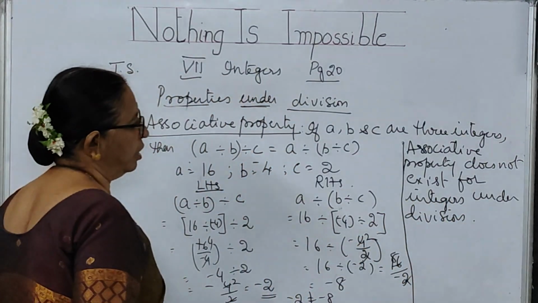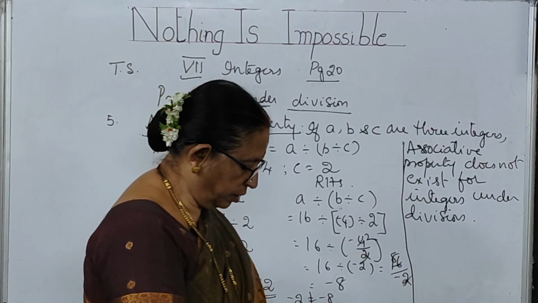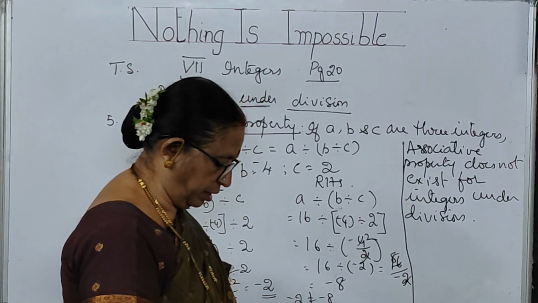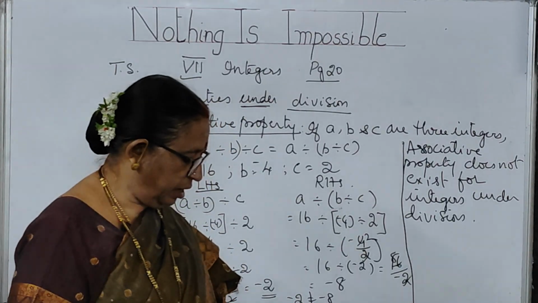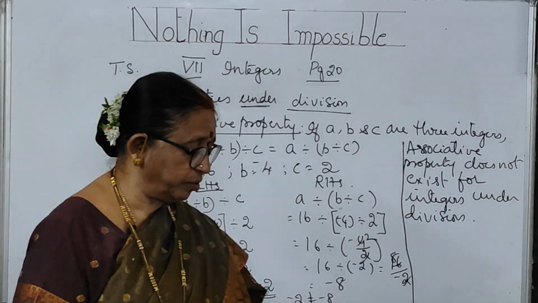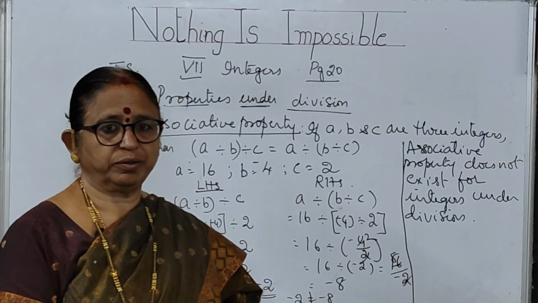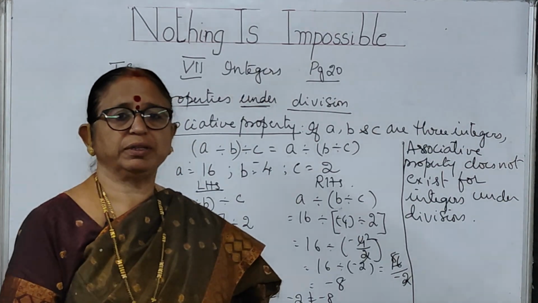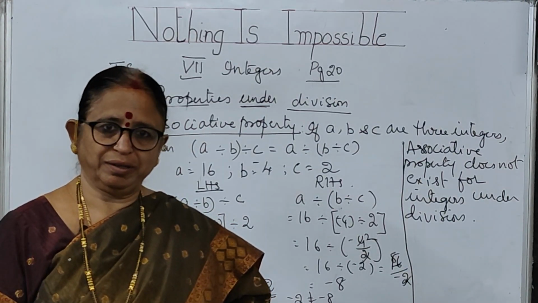So this is the associative property, children. We have understood that the closure property is not there, the commutative property is not there, and the associative property is also not there for integers under division. I hope you have understood today's class, children. We will see the next part in the next class. Bye.